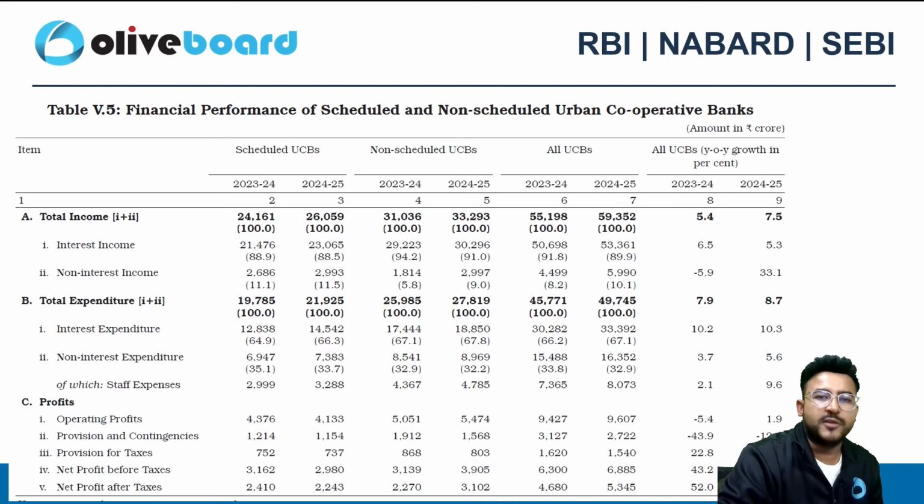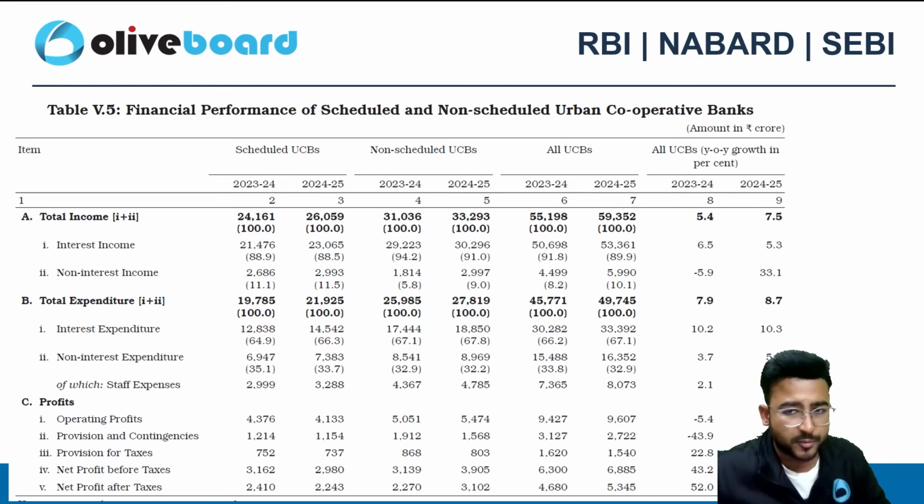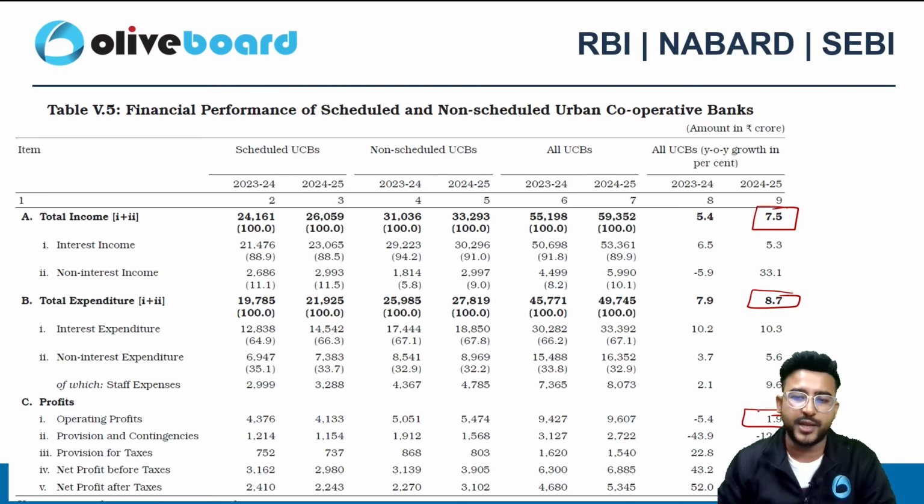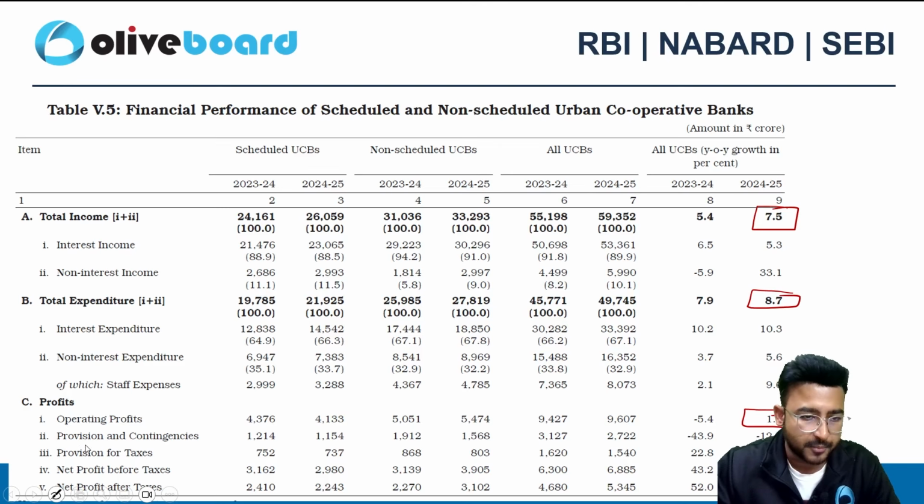Then if we talk about the financial performance of the scheduled and non-scheduled urban cooperative banks, the total income increased by 7.5% and the total expenditure is also increasing. If I talk about the operating profit, the operating profits are up by 1.9%, right? They are up by 1.9% as of now.